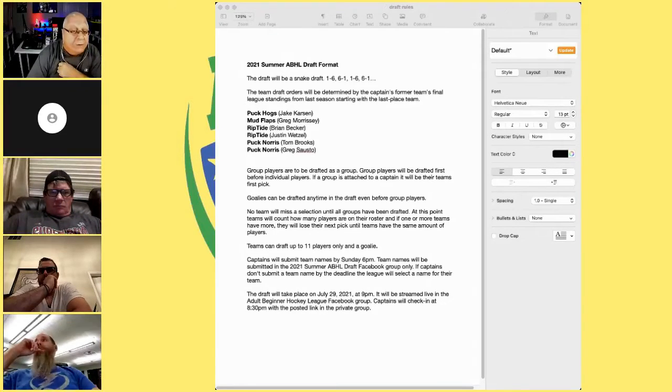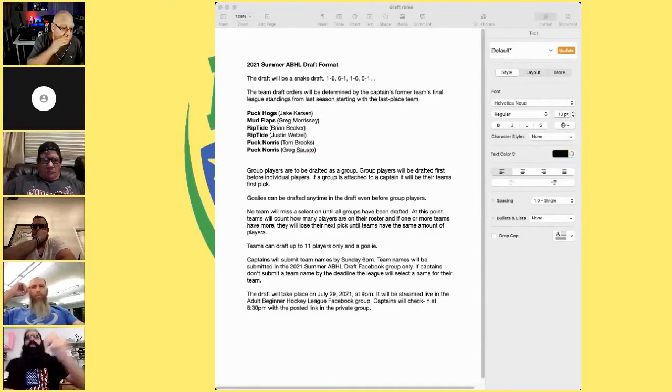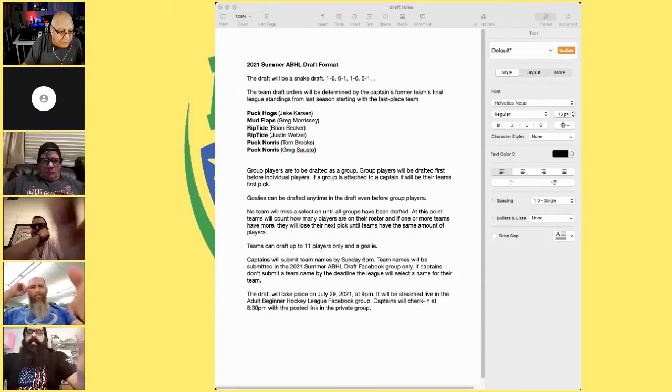All right, so no team will miss the selection until all groups have been drafted. At this point, when teams have drafted all the groups of players, let's say one team has 7 players and the others have 4. That team that has 7 players, they will not be able to draft until all the other teams have 7 players.